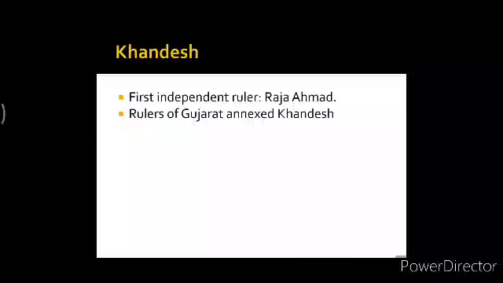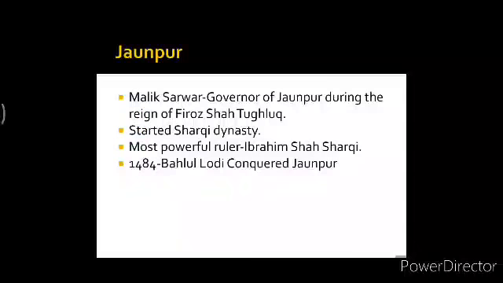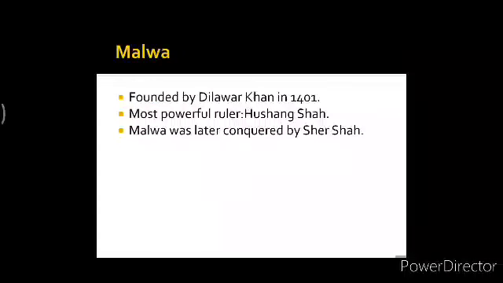So what did we all do today? We started with Jaunpur, then we moved to Bengal. In Bengal, I told you that it was an important center of trade due to its strategic location. After Bengal, we moved to Malwa, where I told you about Dilawar Khan, who was the governor of Malwa for the Delhi Sultanate.